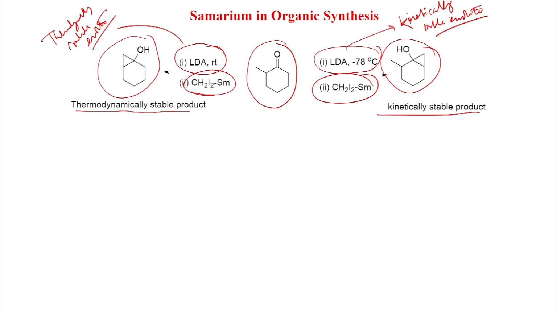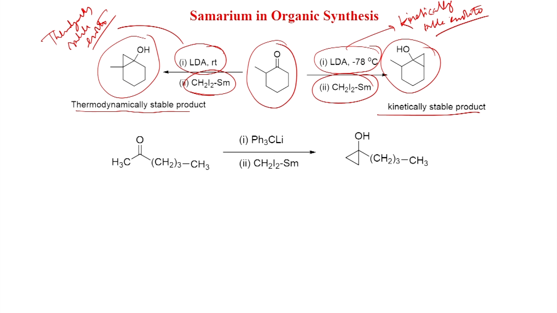Also, if you put an unsymmetrical ketone like this, one side methyl, another side butyl, and with Ph3CLi, this is a bulky base also, and then you put this CH2I2 samarium, you get this.